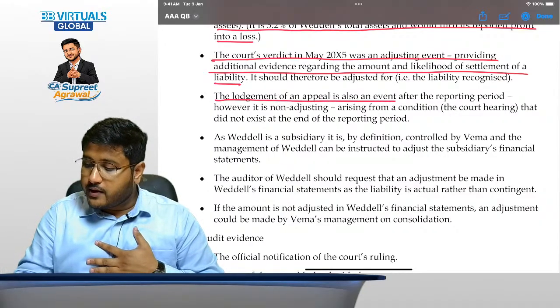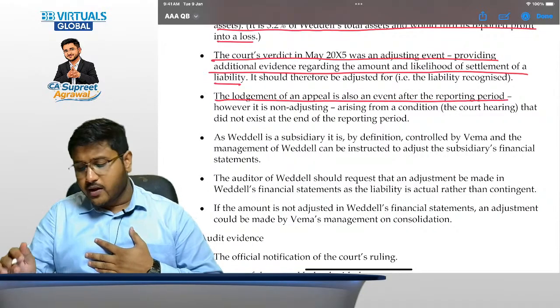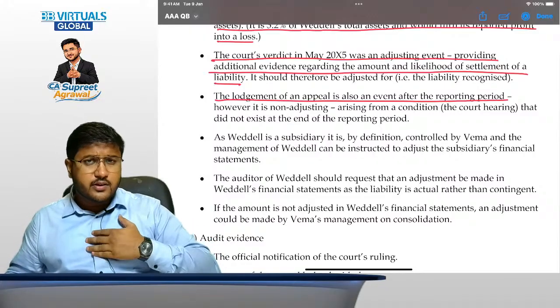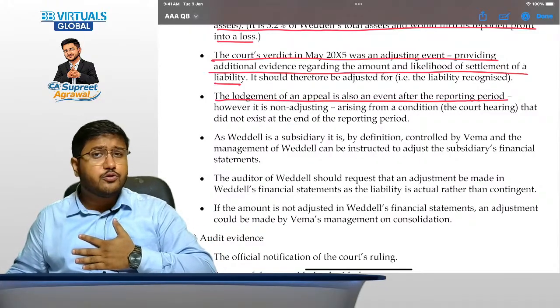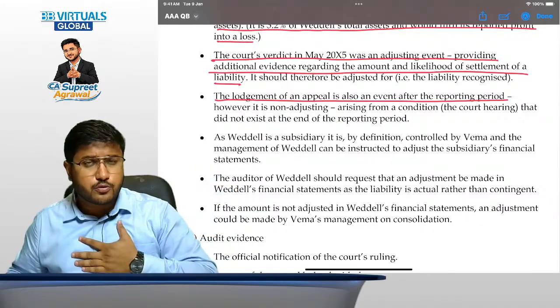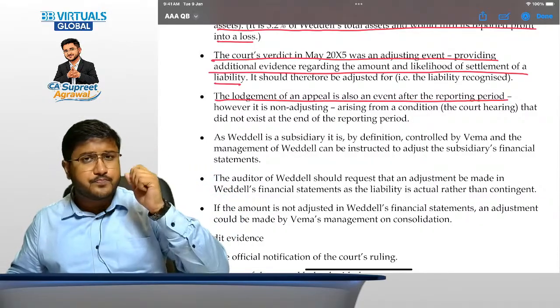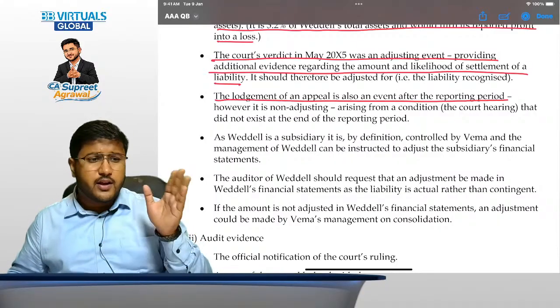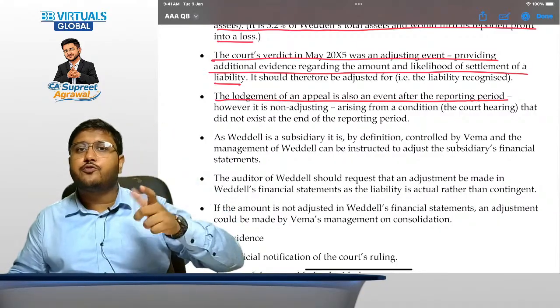The lodgement of an appeal is also an event for the reporting period. So do we need to write similar considerations and audit evidences? No, my dear friends, you do not need to write similarly. What you can do is write 2 to 3 points for the audit procedures, and 2 to 3 points for the considerations based on the marks. If the total marks is 8 marks, you can write 4 points for each.